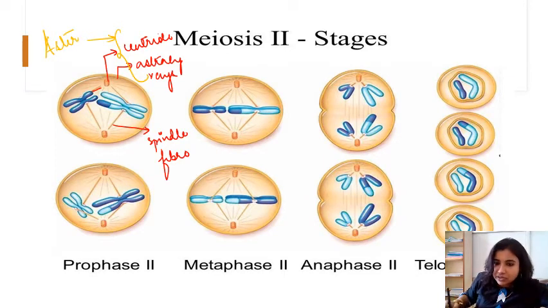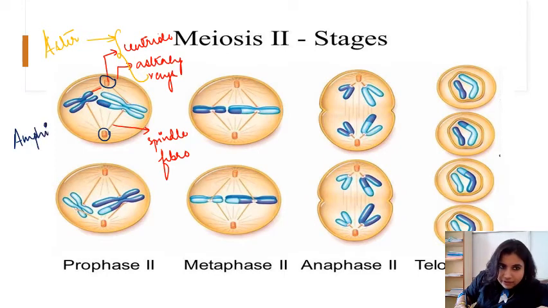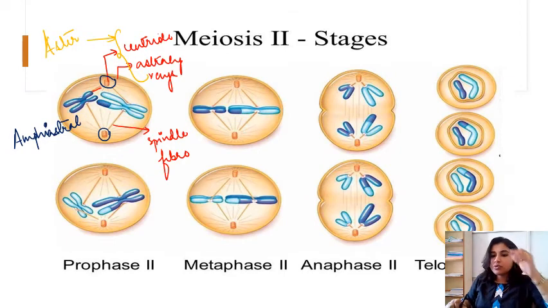So how many asters can you see here? You can see two asters. One is this, another is this. So the division we call what? Amphiastral. And this basically takes place in animals. Plants do not have centrioles, so the division in plants we call anastral division, right? So this is prophase 2 of meiosis 2.